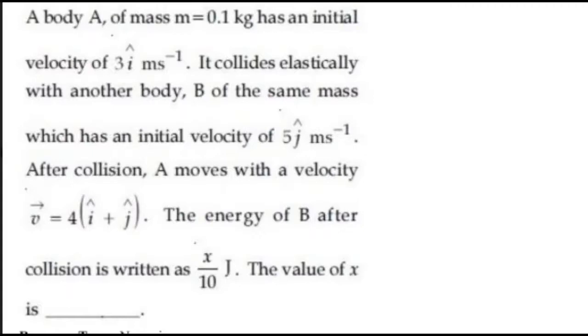A body A of mass 0.1 kg has initial velocity of 3 meter per second. It collides elastically with another body B of the same mass, which has an initial velocity of 5 meter per second. After collision, A moves with a velocity v equals to 4i plus j. The energy of B after collision is written as x by 10 joule. The value of x is.